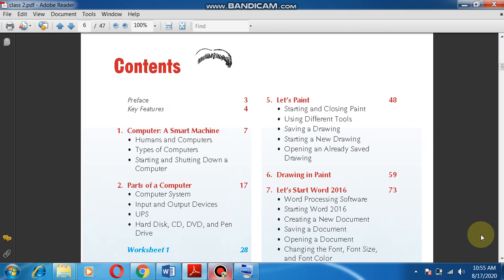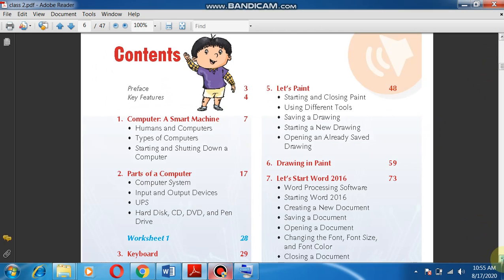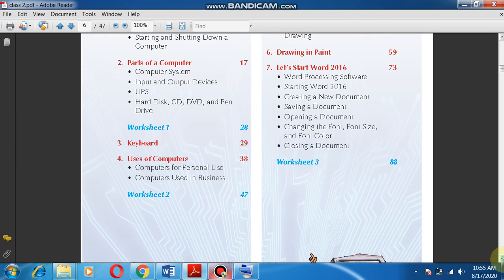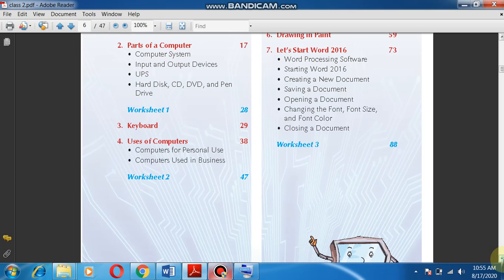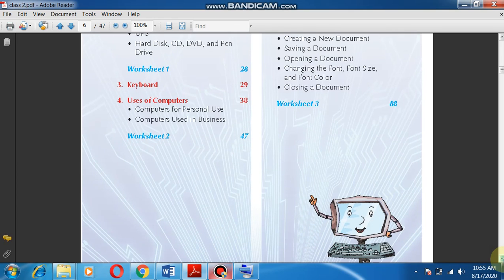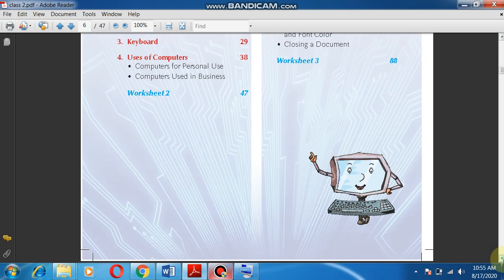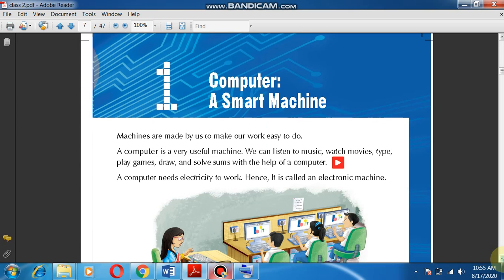Okay, so the first chapter of your computer book is Computer, a Smart Machine. Children, can you tell me why computer is called a smart machine? What are machines? First of all, tell me. Machines are the things which make our work easy.